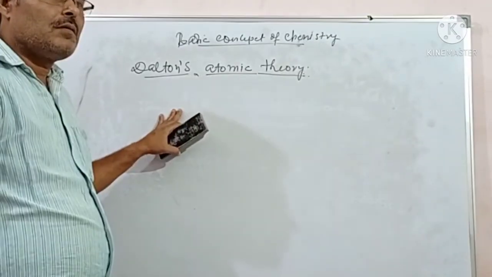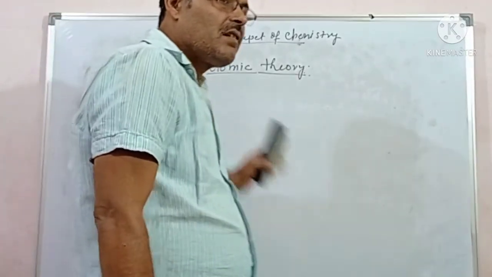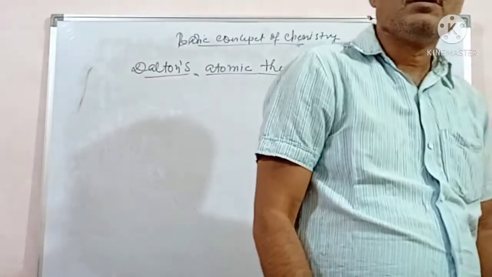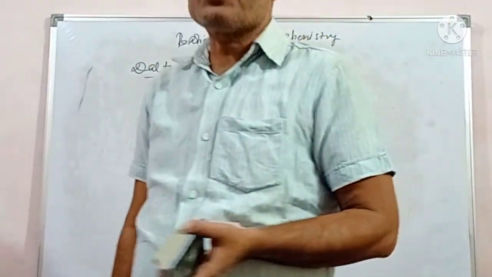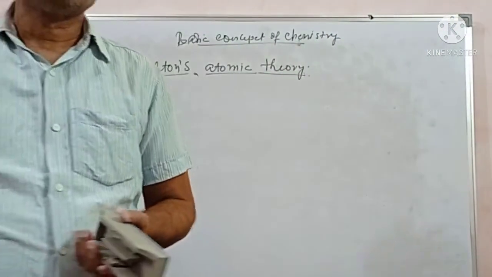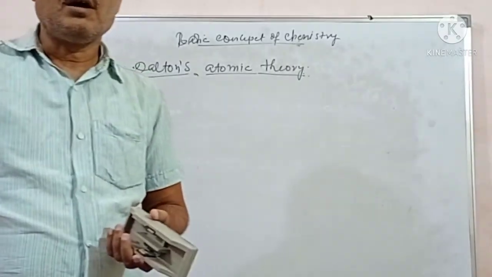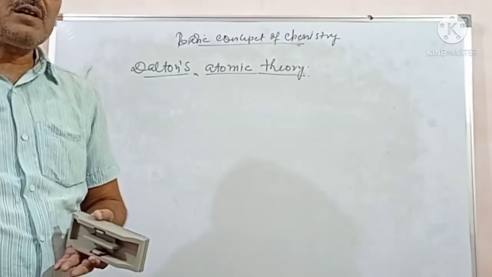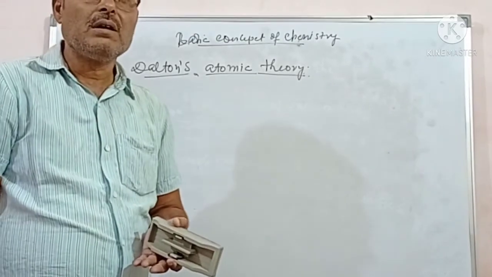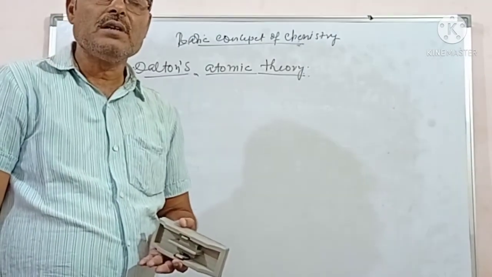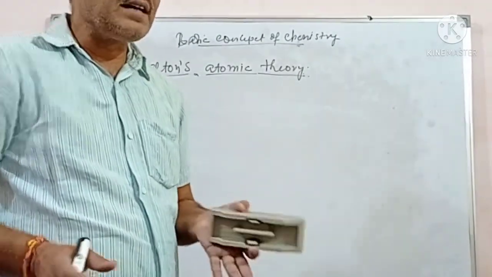Dalton was the greatest chemist. He explained the most important matter that should be continued up to this time. But some concepts failed according to modern time, according to passage of time.